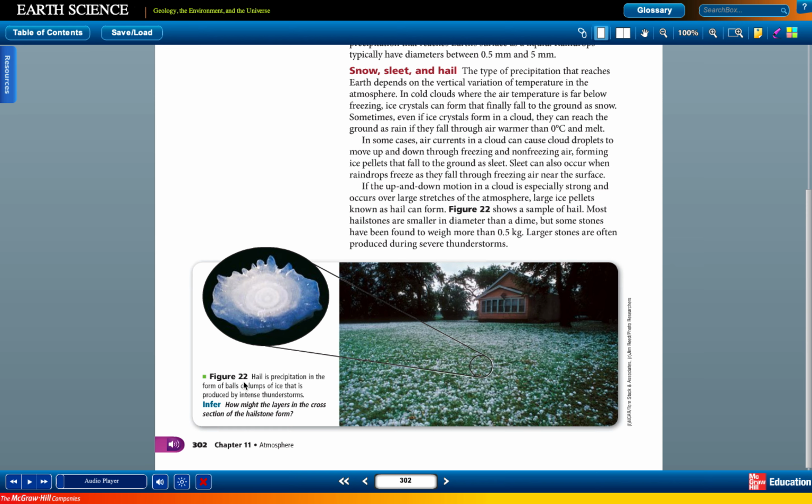Figure 22. Hail is precipitation in the form of balls or lumps of ice that is produced by intense thunderstorms. How might the layers in the cross-section of the hailstorm form?